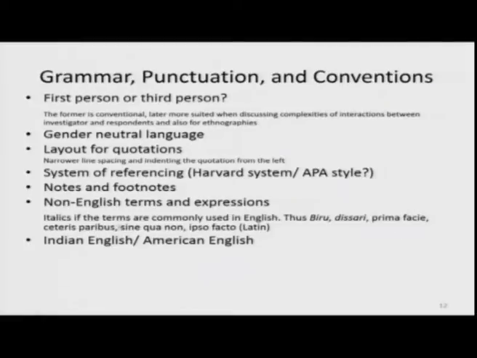Then terms which are commonly used in English, ceteris paribus, etc. You also choose between, it is better to write in British English, but you can also follow the rules of Indian English or American English, but follow them consistently.